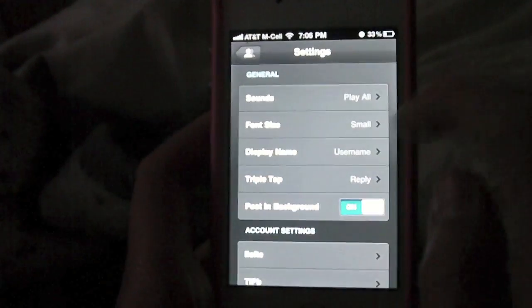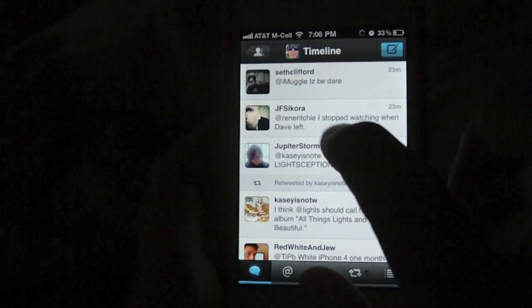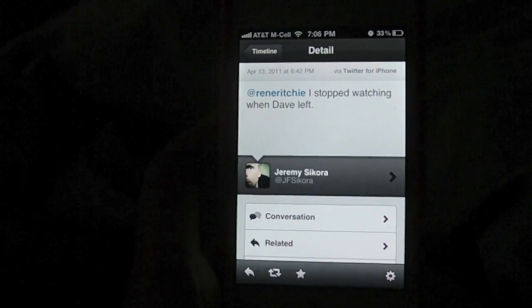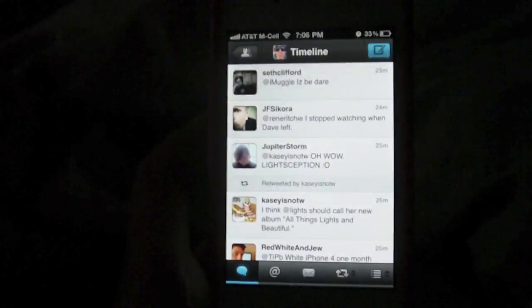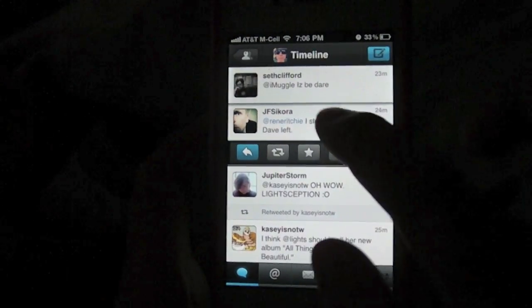Let's go see what that actually means. Let's go back to my timeline. Can't believe I almost forgot this. Let's double tap this tweet. Double tapping brings the tweet view. It does the exact same thing as tapping once and then the eyeball. But instead, I can double tap.